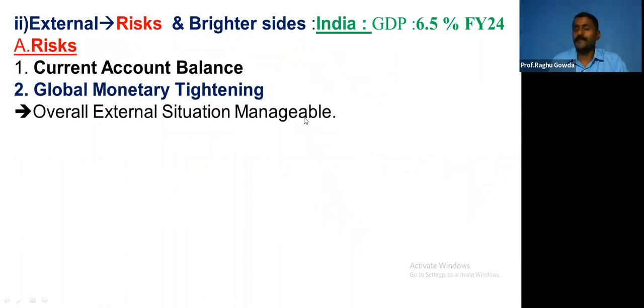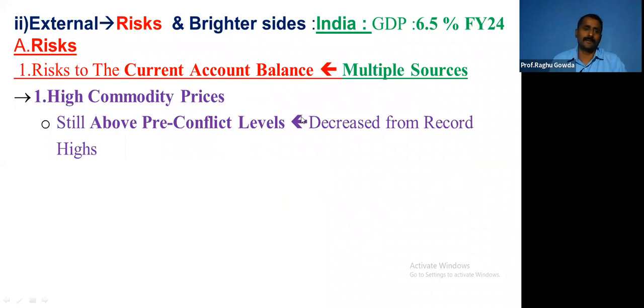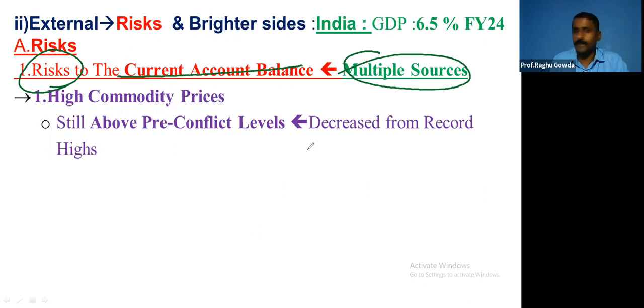Overall, the external situation is manageable. The main reason is we have got sufficient forex reserves. Let me explain this in sequence. Risk to the current account balance is from multiple sources. Very important, elaborately given. Please understand this. Number one, high commodity prices. Because of high commodity prices, we have to pay more. Because of that, the current account balance has widened.